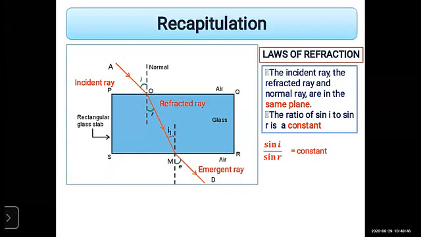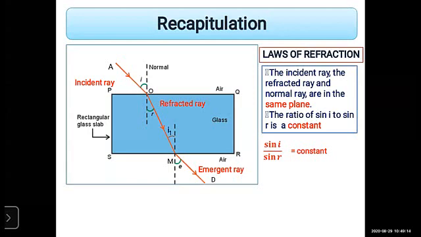The first law: the incident ray, the refracted ray, and the normal ray are in the same plane. And the second one is what? The ratio of sin I to sin R is always constant, and this is also called Snell's law.